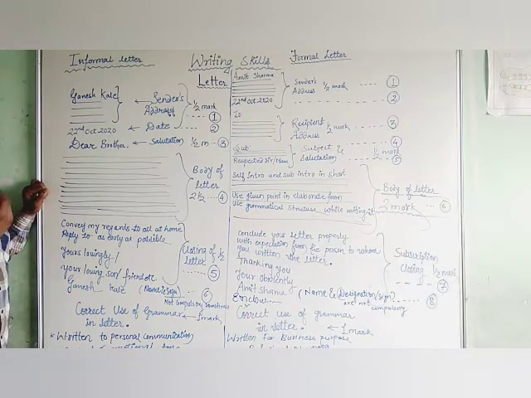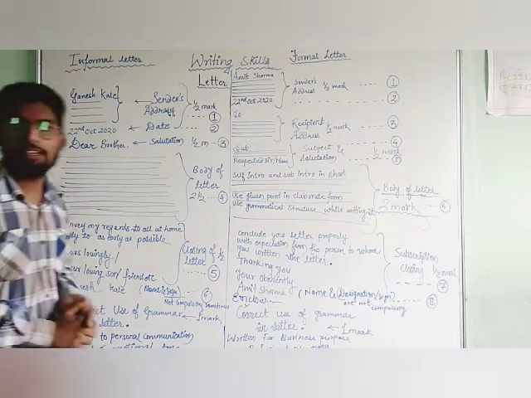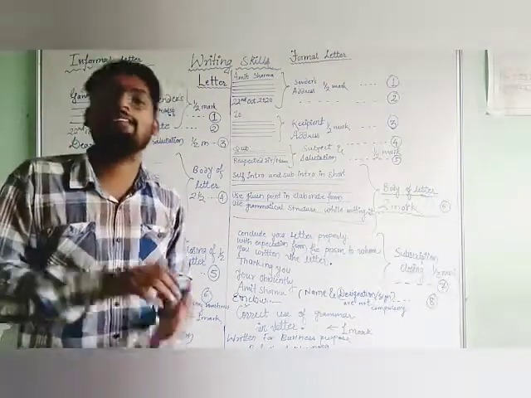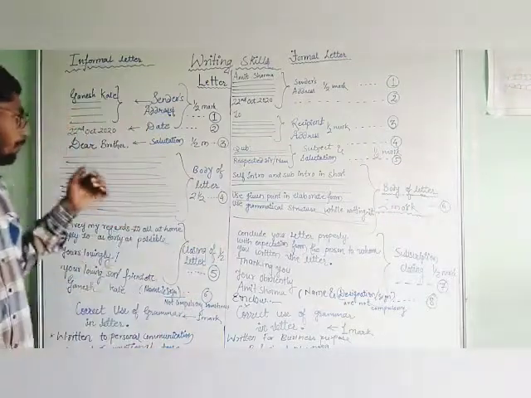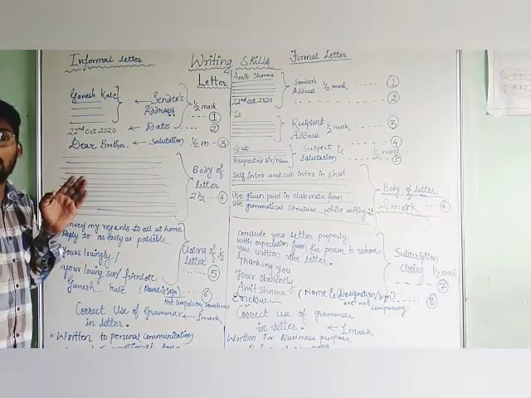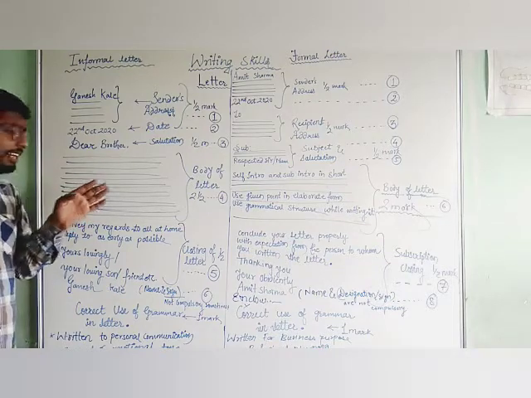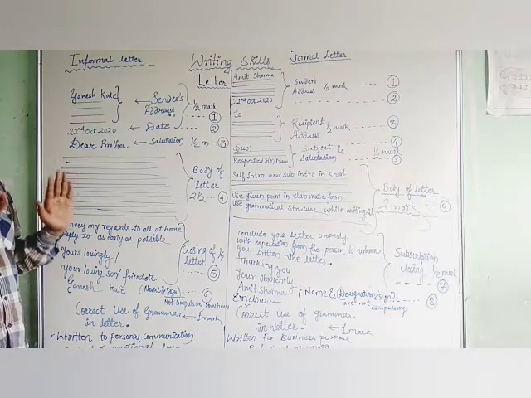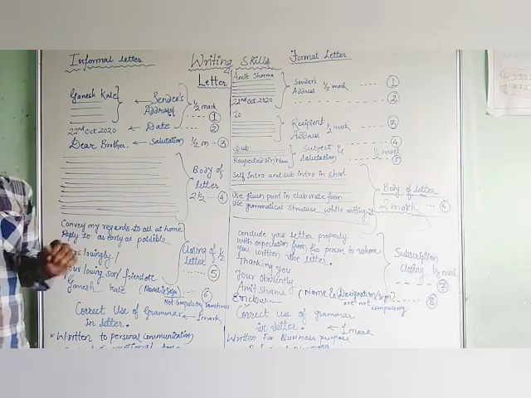You can ask about the temperature, meaning the well-being of your family members, and you can discuss everything in a little more detail as compared to the formal letter.